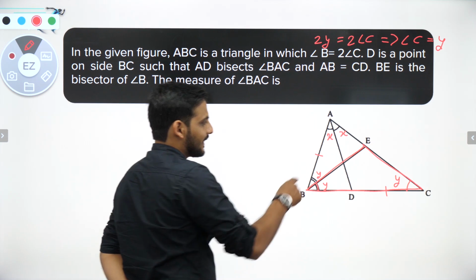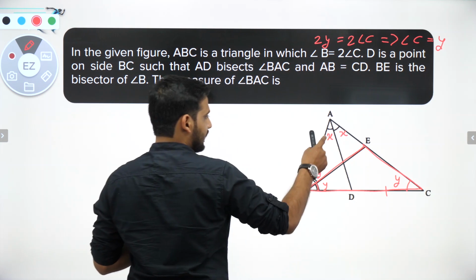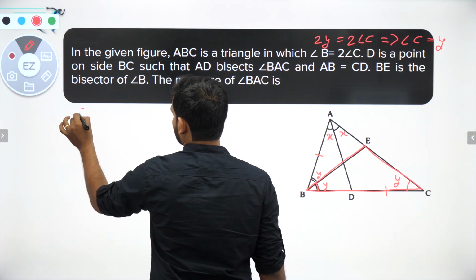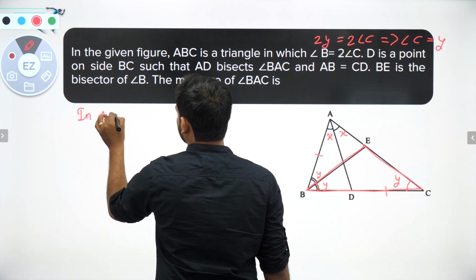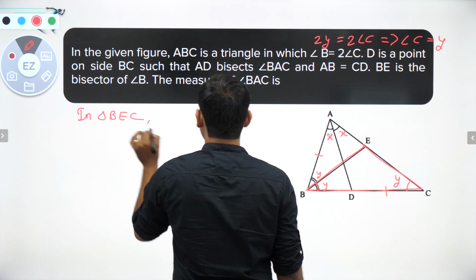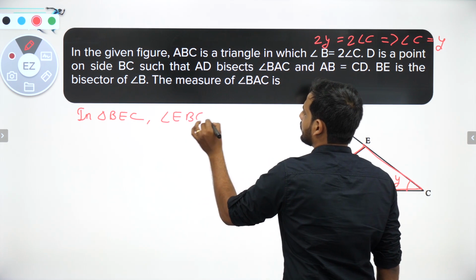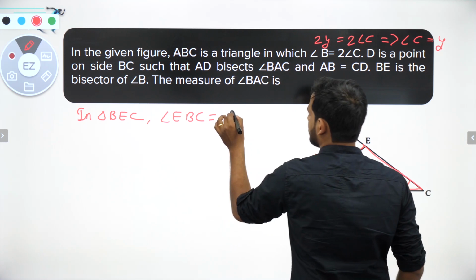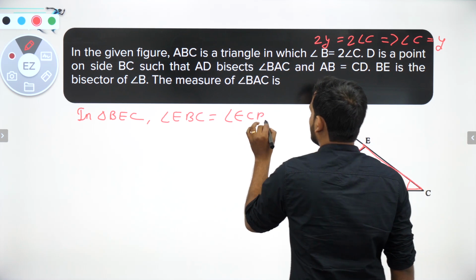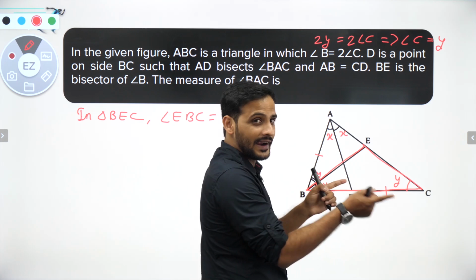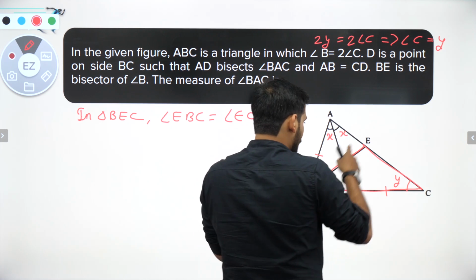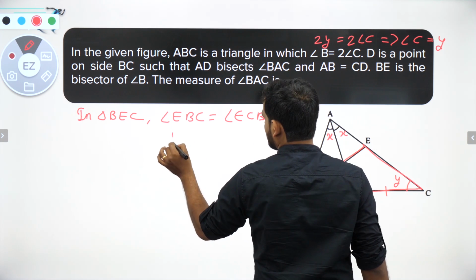So I can say, in triangle BEC, angle EBC is equal to angle ECB. When two angles are equal, the sides opposite to them will also be equal. So from here I can say BE is equal to EC.